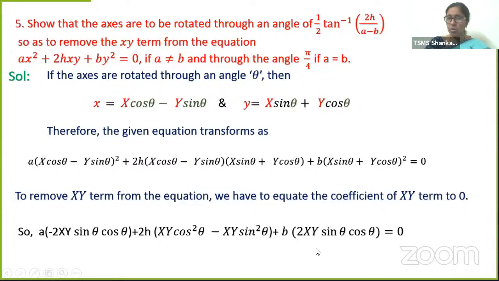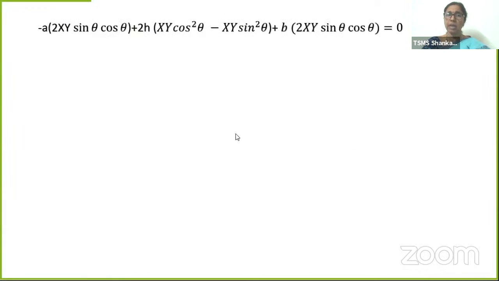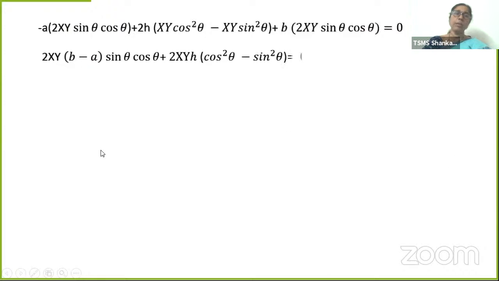xy cannot be 0. Obviously, the coefficients will become 0. Here is the step, I have written the same step again here. Let's take 2xy common. Now here, children, what do you have? You have minus a. What is here? Plus b. Can I not write it as b minus a? You can write it as minus a plus b, or as b minus a. Both are the same.